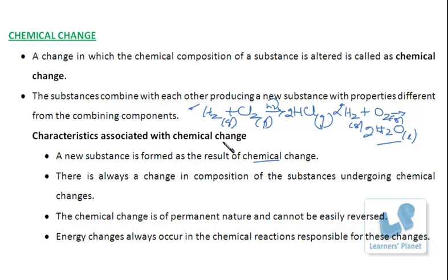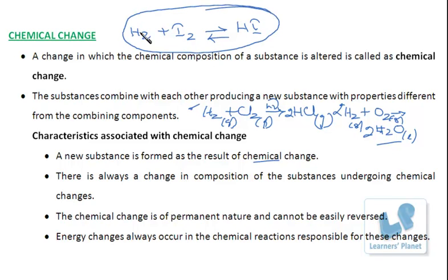Remember here, the components are reacting with each other, combining with each other, so the change cannot be reversed. Say, there are reactions like hydrogen combining with iodine, producing hydrogen iodide, and this hydrogen iodide reverses back to hydrogen and iodine. There are many changes which can be reversed, but most of the chemical changes cannot be reversed.